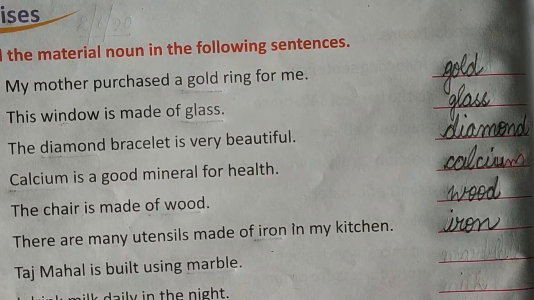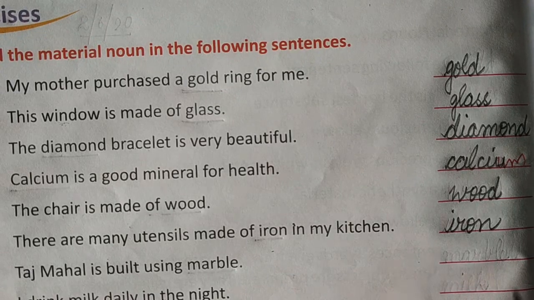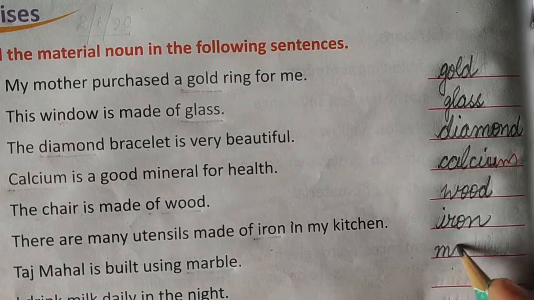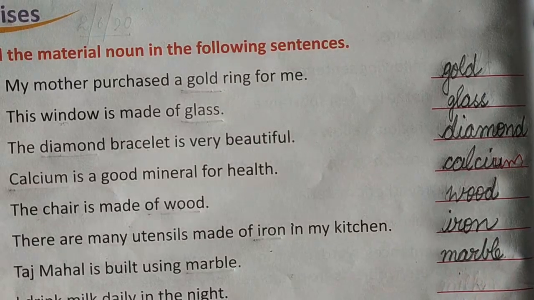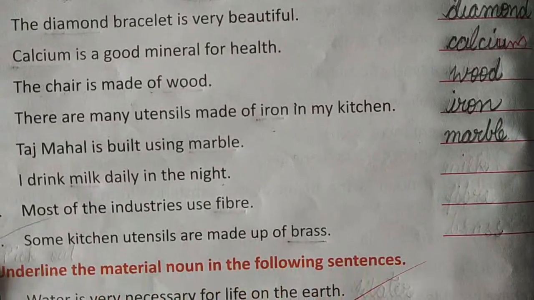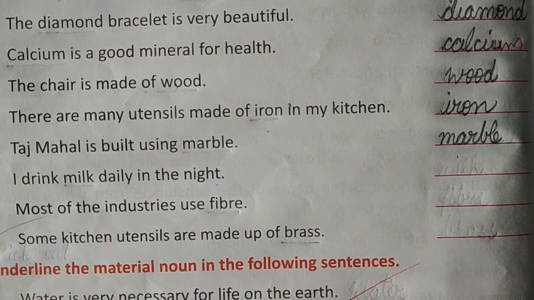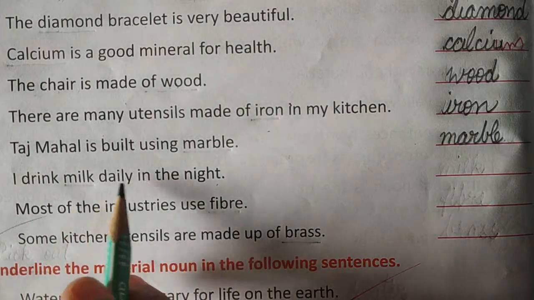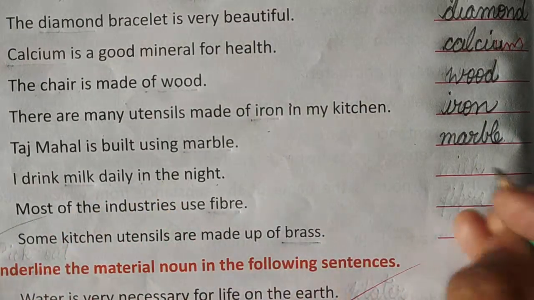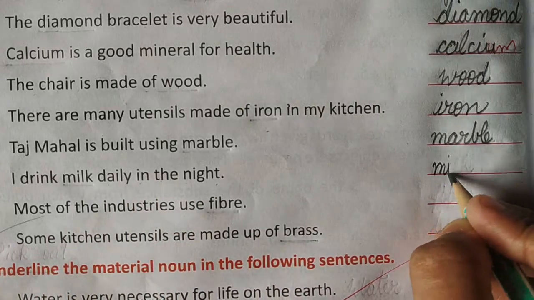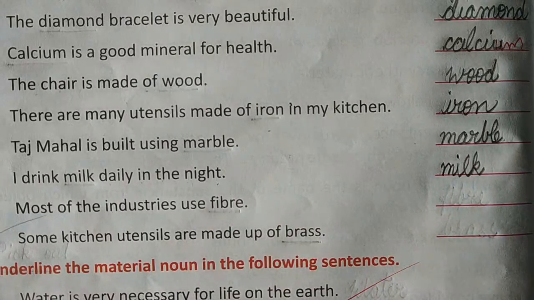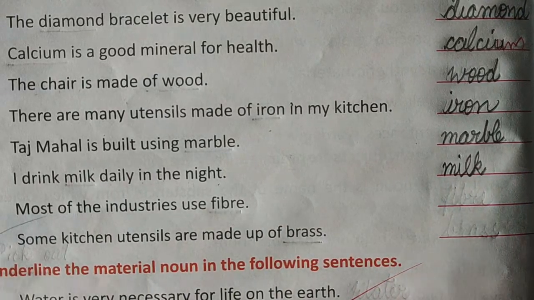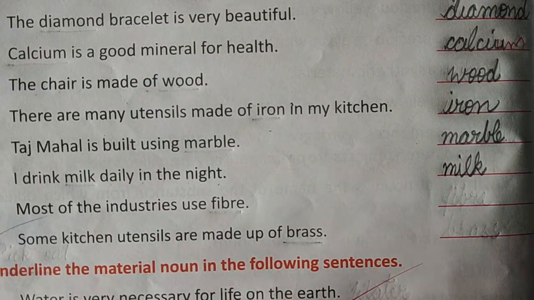The next sentence is, Taj Mahal is built using marble. So which substance is used for making Taj Mahal? Marble. So marble is the material noun here in this sentence. The next sentence is, I drink milk daily in the night. So what is the material noun here? Milk is a material noun. It's a substance from which different food products are made.